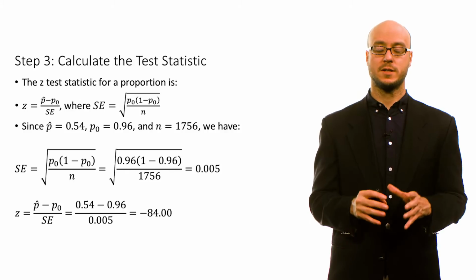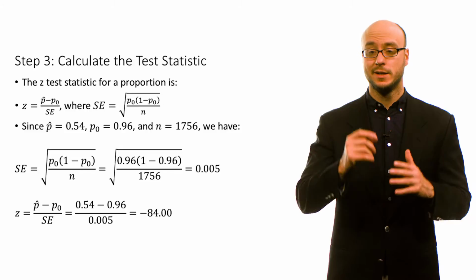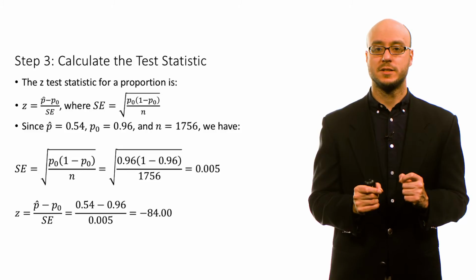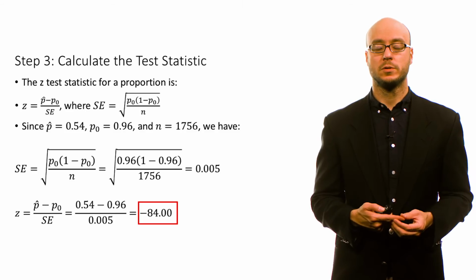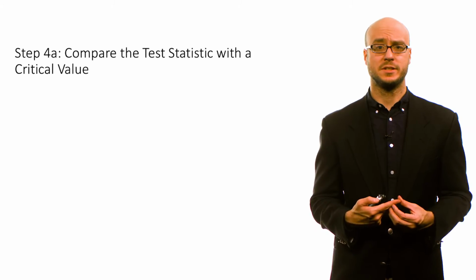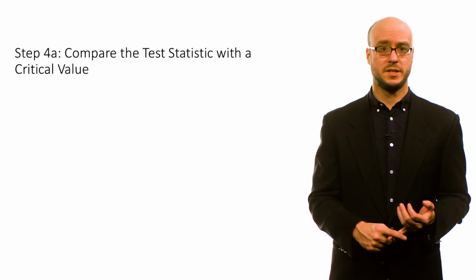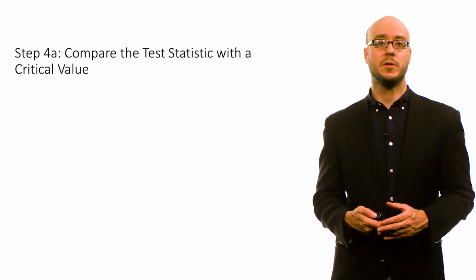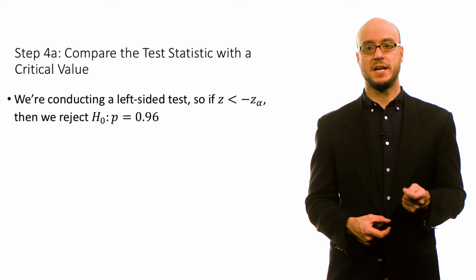Keep in mind, at this point, you should know something about the standard normal distribution. Negative 84 is a very extreme test statistic because we know, based on the normal coverage rule, that roughly 95% of all values we'd expect to be plus or minus 2 standard deviations within the mean. Well, negative 84, that's 84 standard deviations below the claimed value of the null hypothesis. That's a very extreme test statistic. But formally, we can compare that test statistic to a critical value, and we can also calculate a p-value based on that test statistic. So we're conducting a left-sided test.